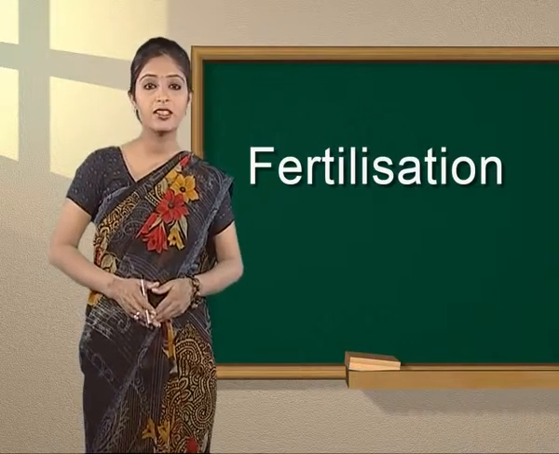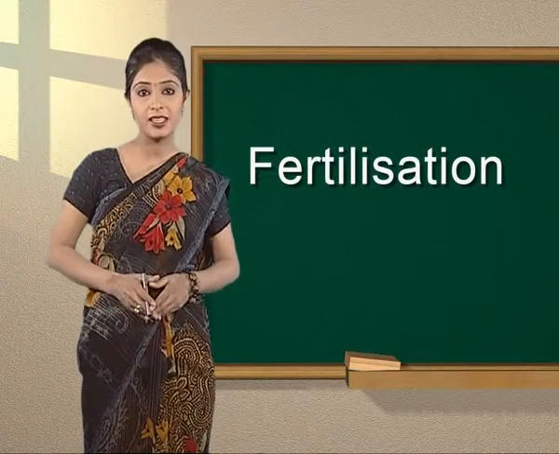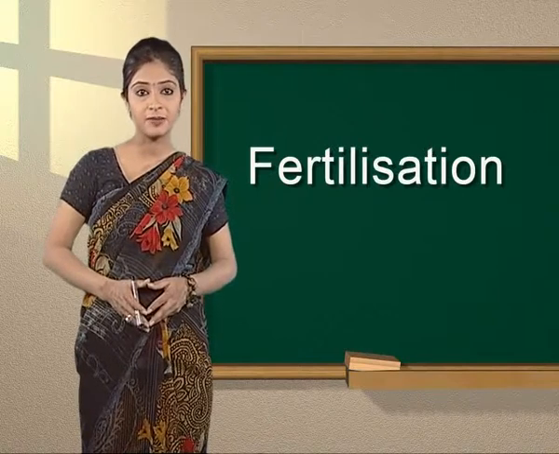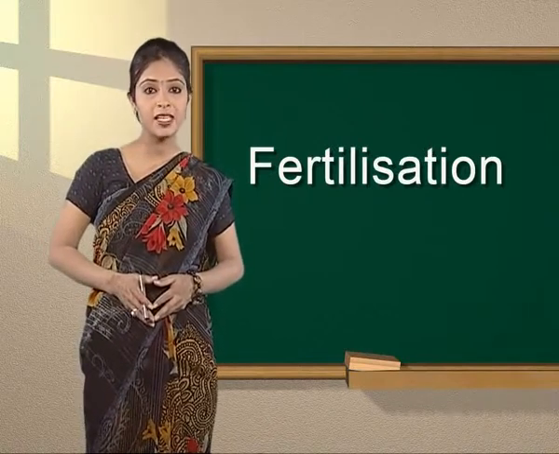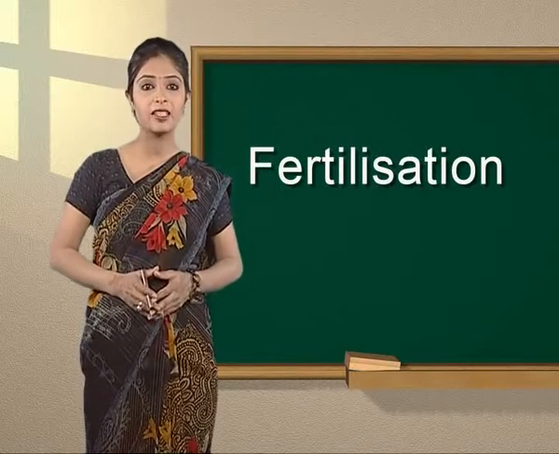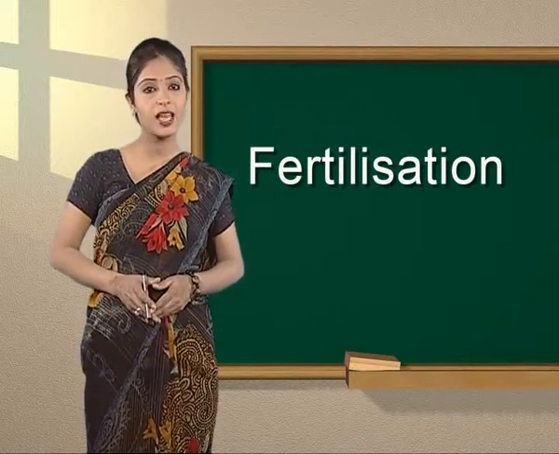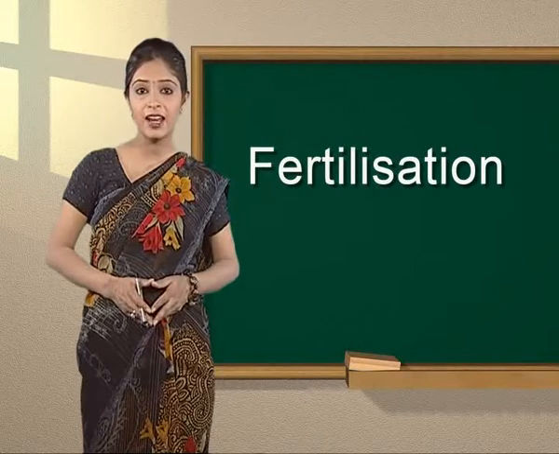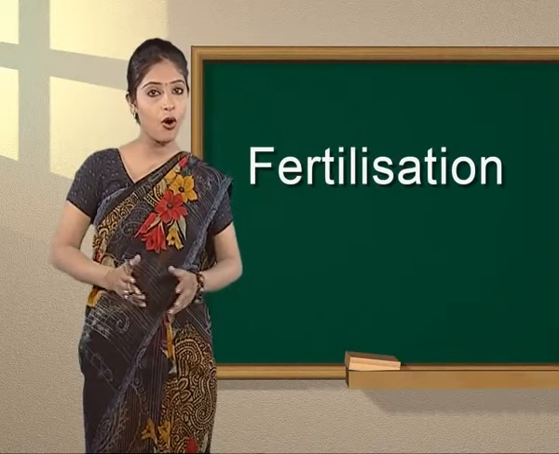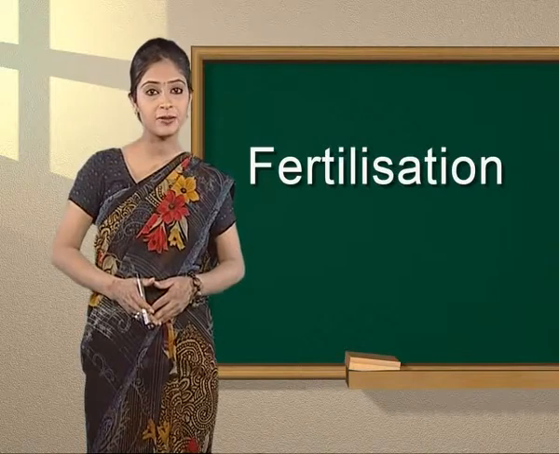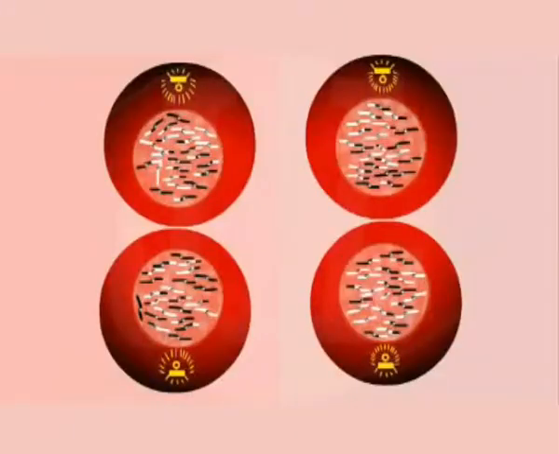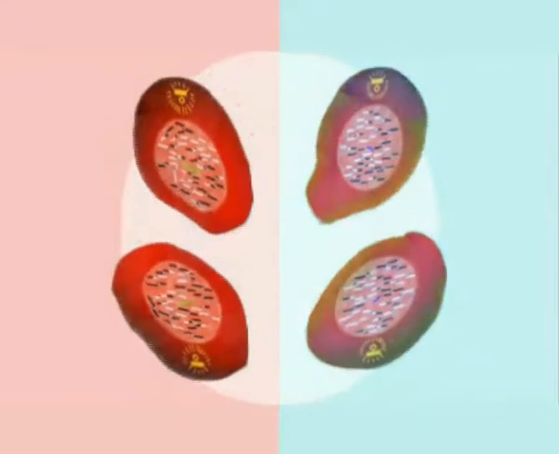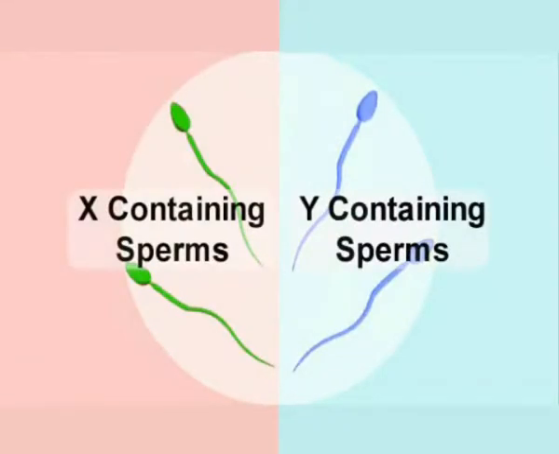As you know, the sex chromosomes in females are XX and in males are XY. Therefore, the haploid gametes, meaning the ova produced by the female, have sex chromosome X, whereas the male gametes, the sperms, will have either sex chromosome X or sex chromosome Y. Or we may say 50% of the sperms carry X chromosome, while the other 50% carry chromosome Y.